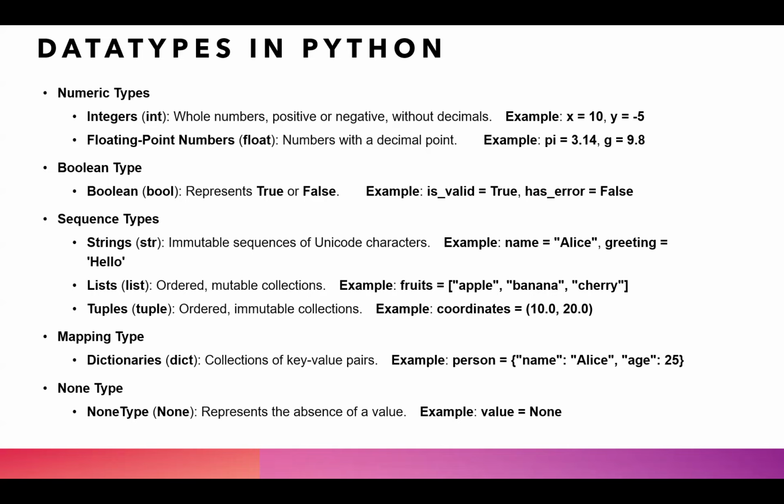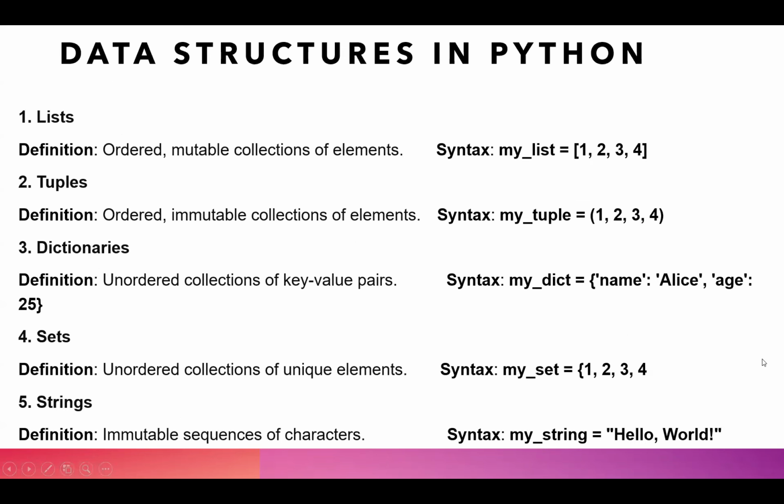Lastly, we have one more data type, known as the None data type, which represents the absence of value, that no value is present. If you want to represent a variable with no value, we can write name equals None. This is the last data type in Python. Again, it is important to note that the None value begins with a capital letter.